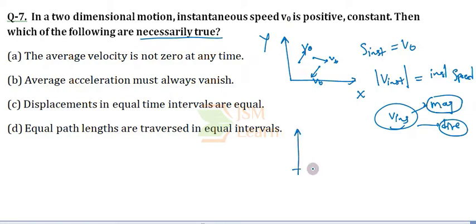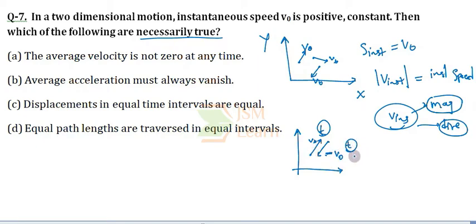To understand that, let us suppose the particle is moving with velocity v naught for time interval t, and at a particular instant it changes its direction to the opposite one.